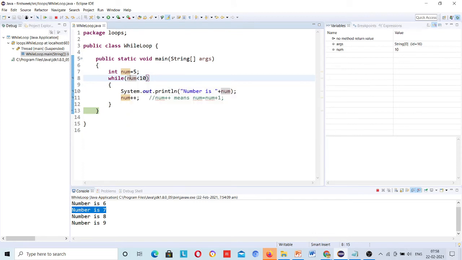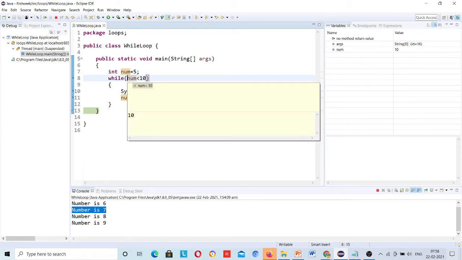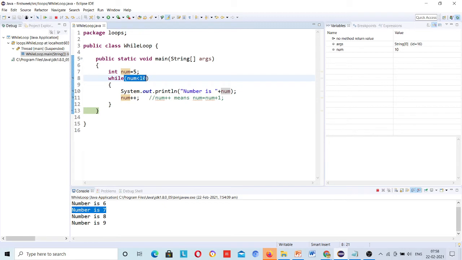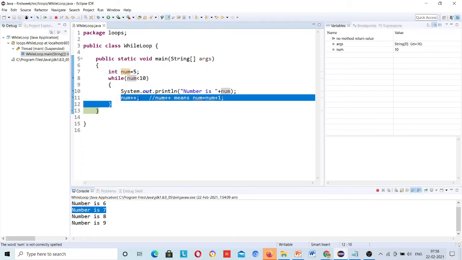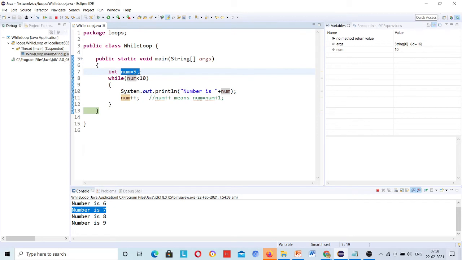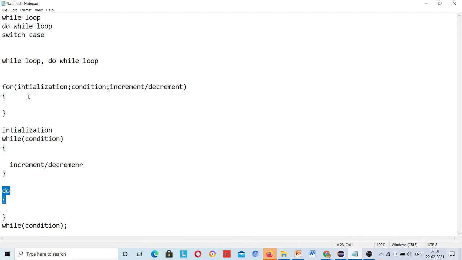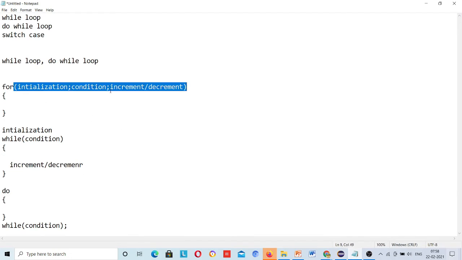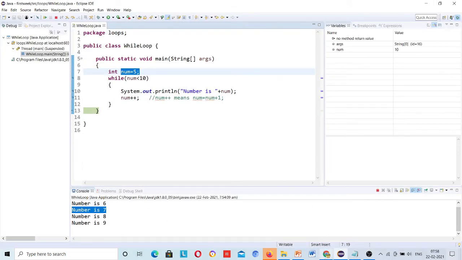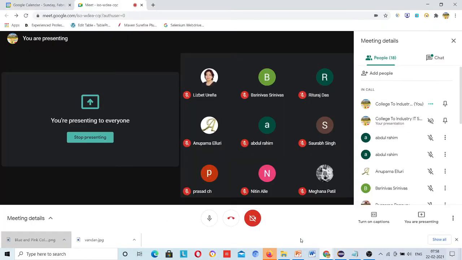So the best part of this is that the condition check is here, and the initialization is here. Sorry, this is increment decrement and this is initialization. So these are not in the same line, but they were in the same line in the for loop. Now if anybody has any query related to the for loop or this while loop, then ask me.